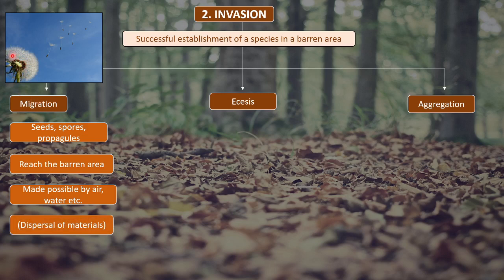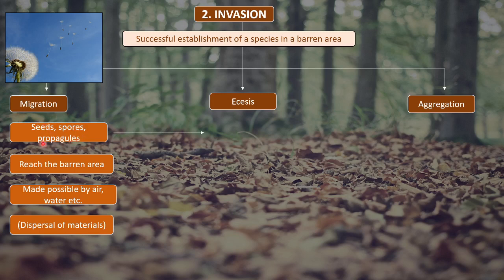So this is the process of migration, where the part of a plant or organism, which could be seeds, spores or propagules, gets dispersed. They get dispersed and reach this area, which is a barren area. So this is also called dispersal of materials, or dispersal of seeds, or dispersal of spores, right?